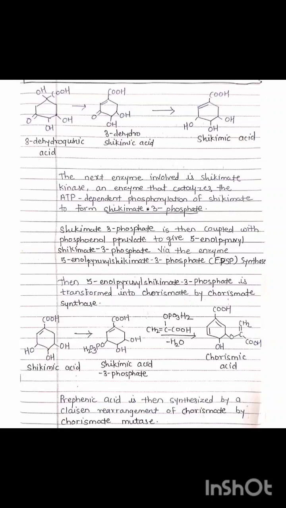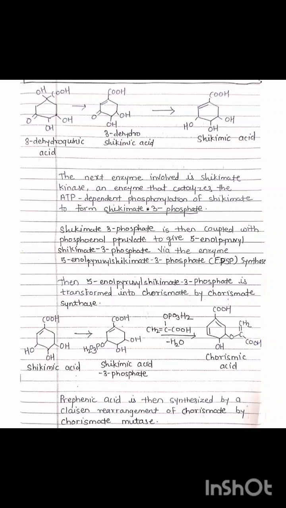Then after chorismic acid there is formation of prephenic acid, which is synthesized by a Claisen rearrangement of chorismate by chorismate mutase. One enzyme catalyzes this reaction, converting chorismic acid into prephenic acid.